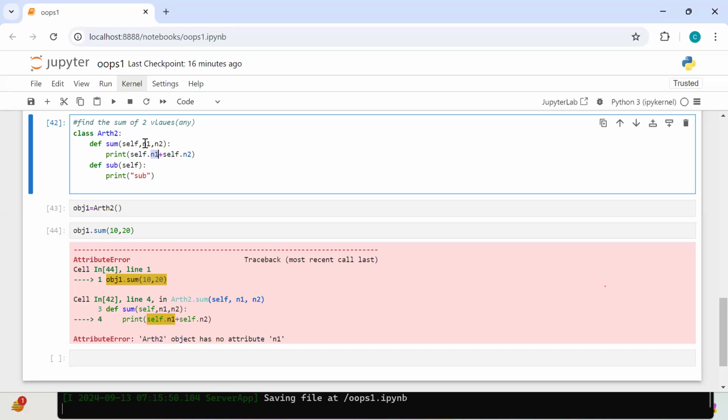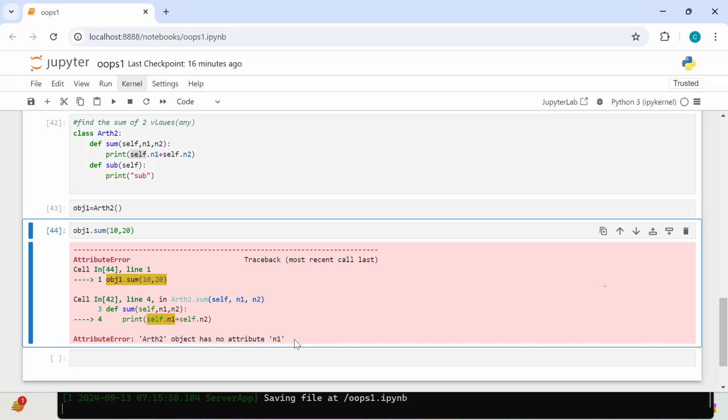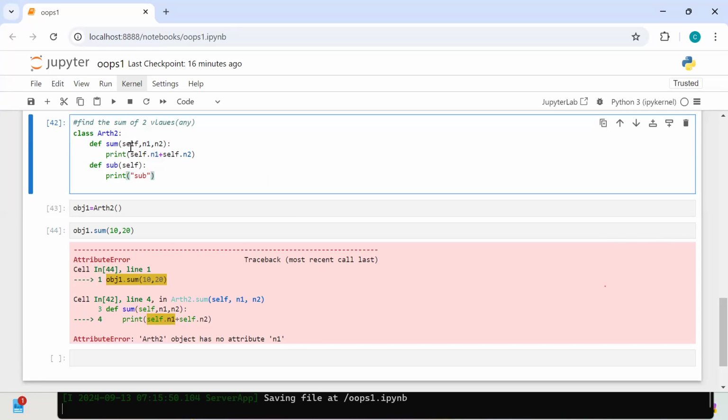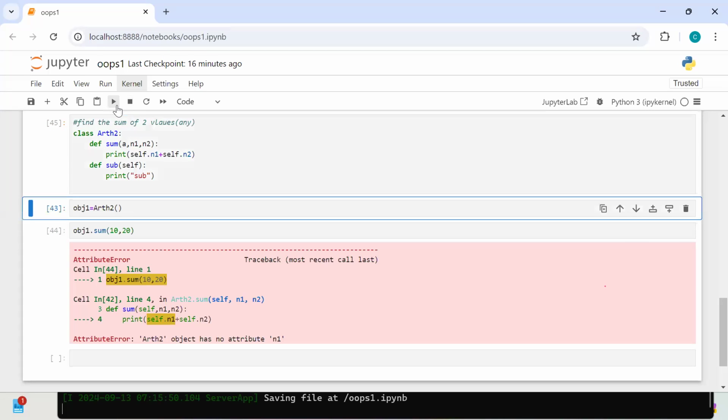That is the reason Arithmetic 2 object has no attribute. Understood? Agreed? Not defined errors, when can you get them? If you write like this, can anyone guess what the error is?